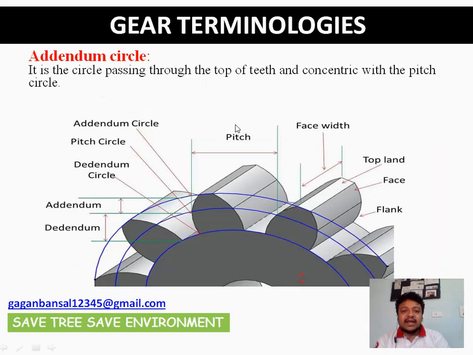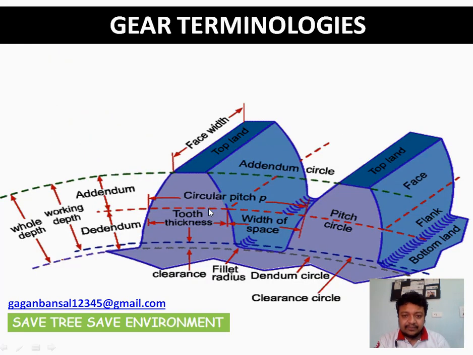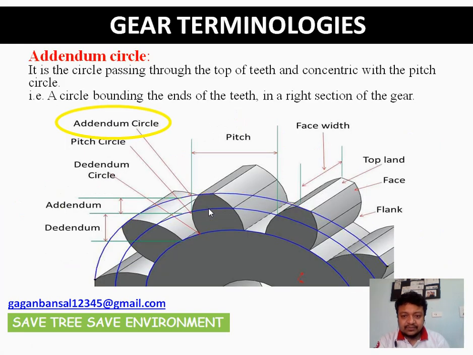If we see from the right view, I have taken the right view also, very good. This is the addendum circle, the circle bounding the ends of the teeth in a right section of the gear. I have drawn the line also. This particular one, I will show it again.